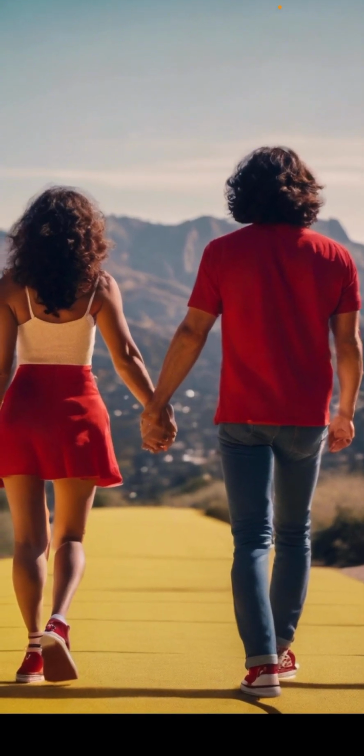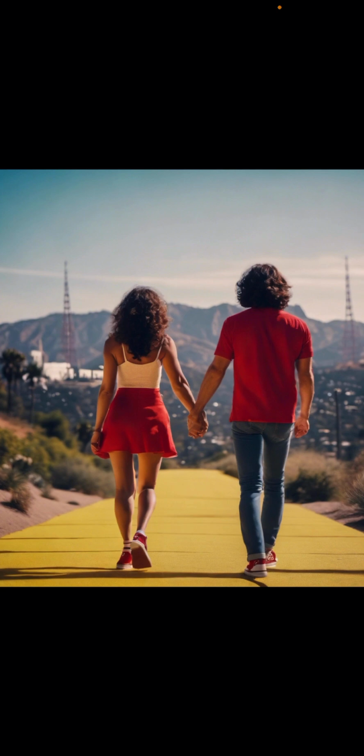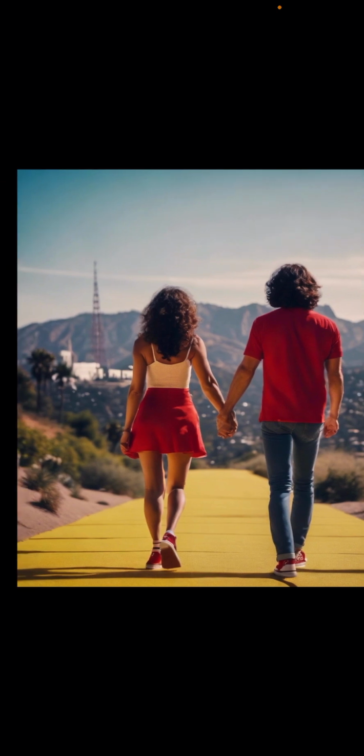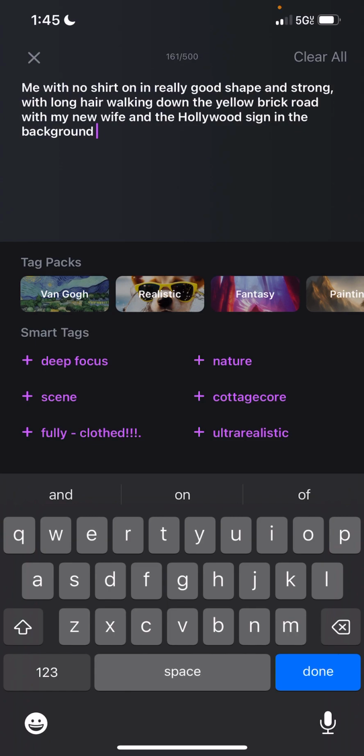Here's another one. That looks like the mountains, the Hollywood Hills mountains. That one looks pretty good. Me with no shirt on, in really good shape and strong with long hair, walking down the yellow brick road with my new wife.